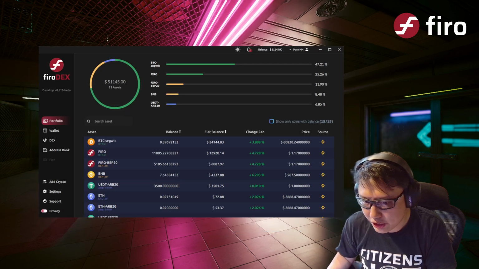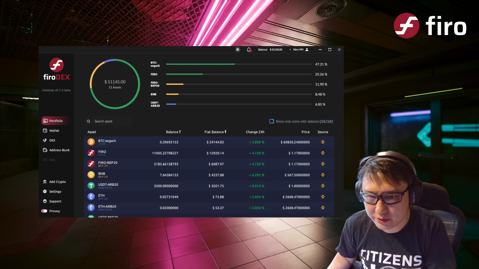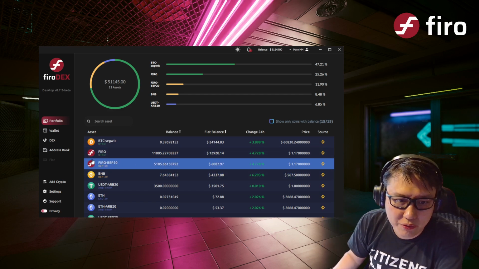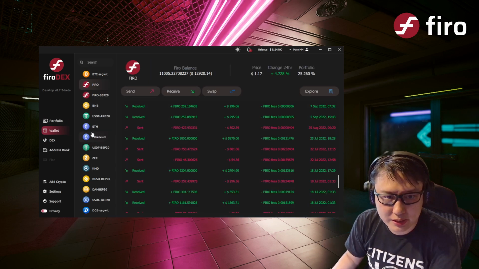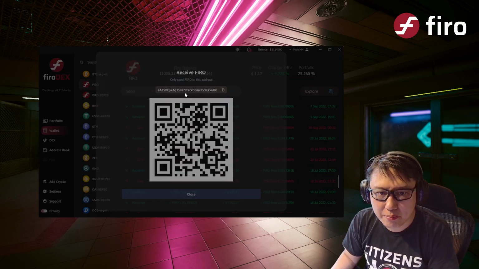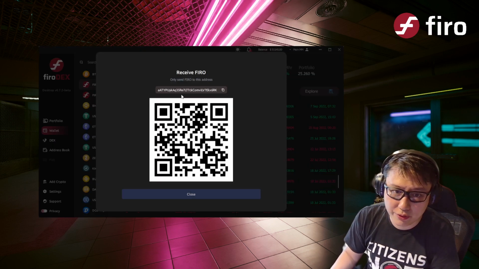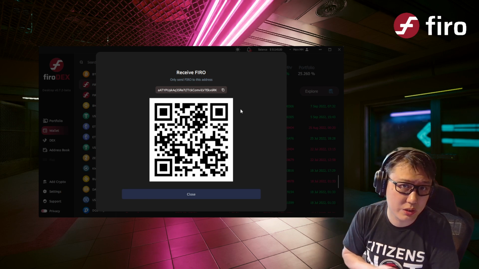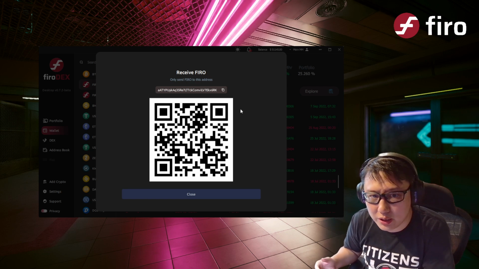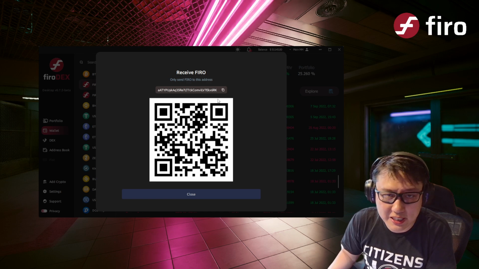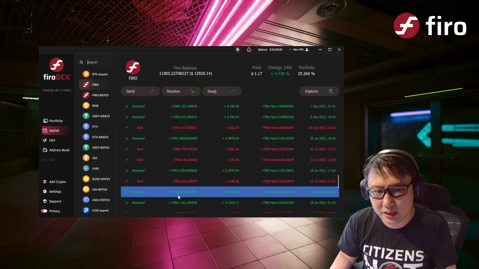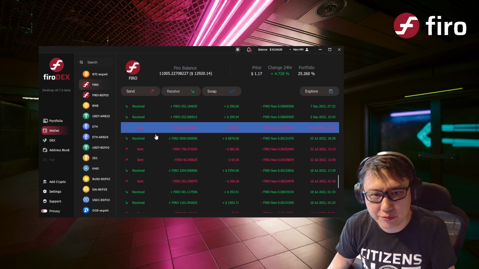Now, let's go about using it, right? So from that seed, you obviously can deposit stuff. Obviously I have some Firo here already, but I can always receive new Firo to this address. It only works with transparent addresses at the moment. So if you're from Campfire or Qt, just plug this address and send some Firo in, and it'll be reflected in your wallet in a couple of minutes or so.